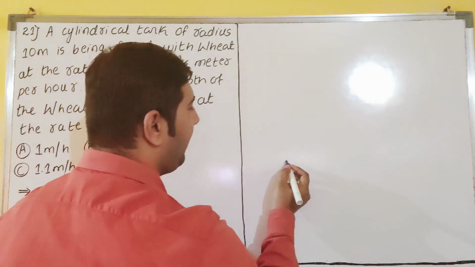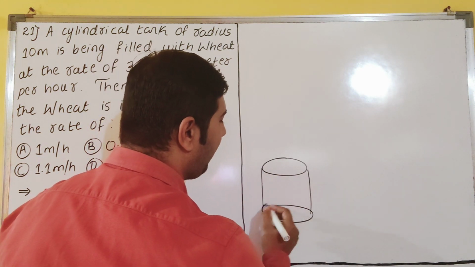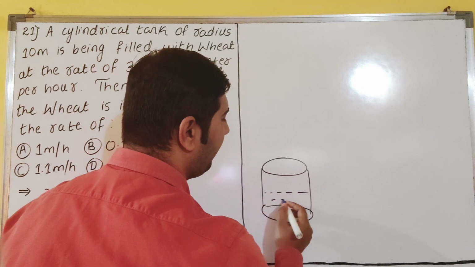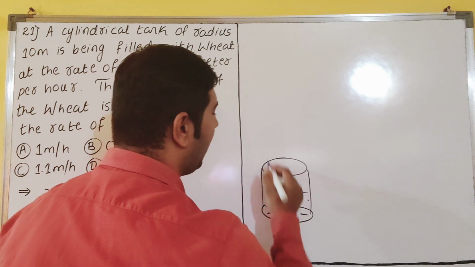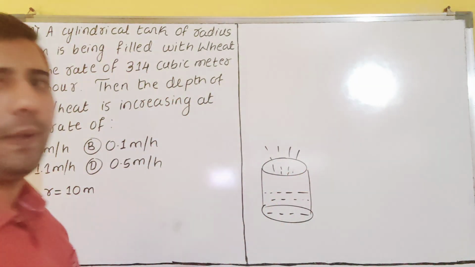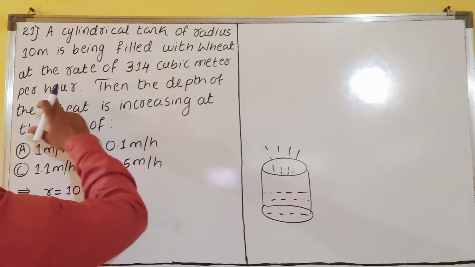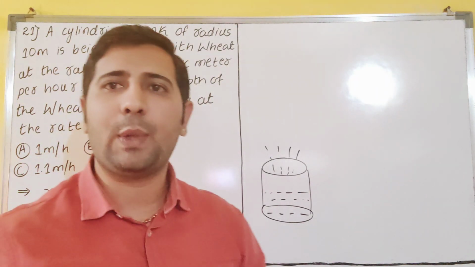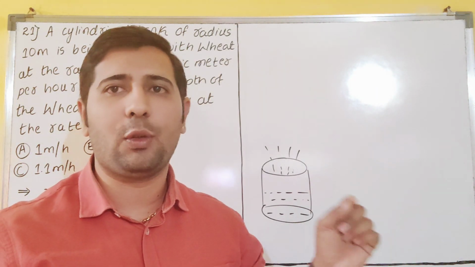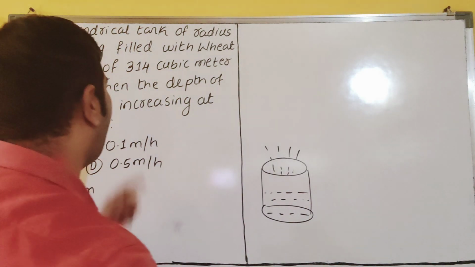A cylindrical tank is there. In that we are filling wheat, dear students, like this. How much are you filling? That is 314 cubic meter per hour. Per hour we are putting how much? 314 cubic meter per hour, dear students. We are filling wheat, dear students.